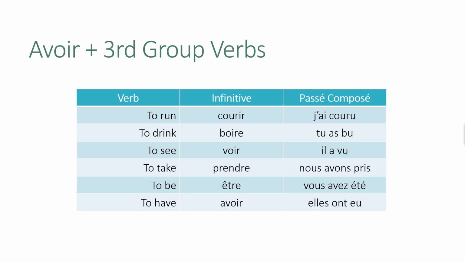Here we have some examples. To run, courir, j'ai couru. So here the past participle is couru. To drink, boire, tu as bu. To see, voir, il a vu. To take, prendre, nous avons pris. To be, être. Être is irregular. Vous avez été. So we will say j'ai été, tu as été, il a été, etc. To translate, I was or I have been. To have is also irregular in French. Avoir, elles ont eu. J'ai eu, tu as eu, il a eu, etc.